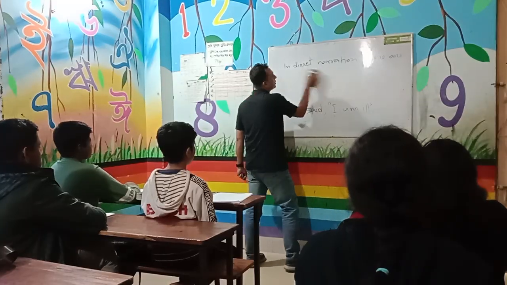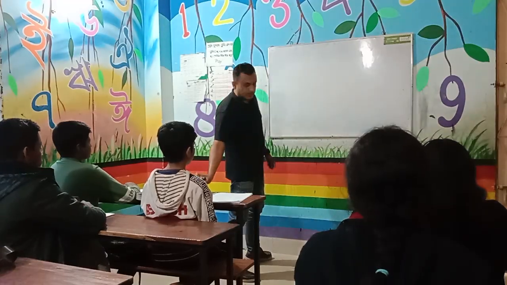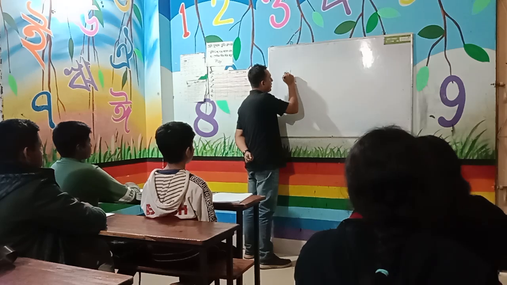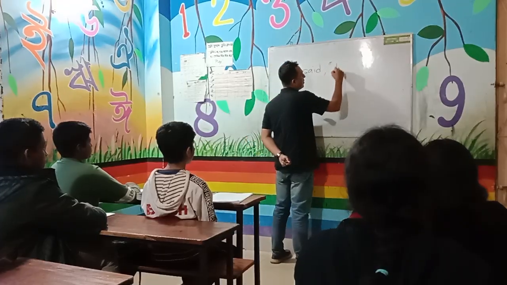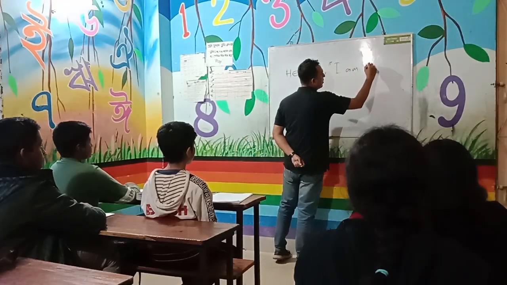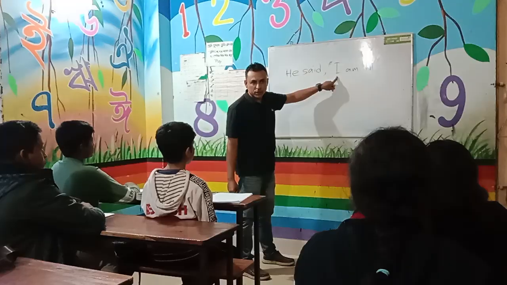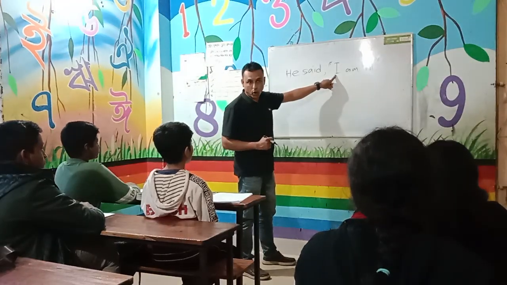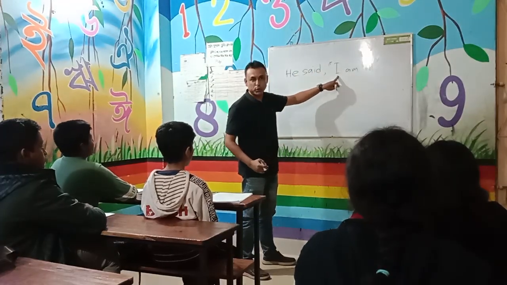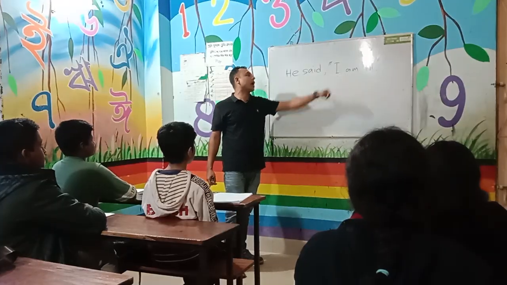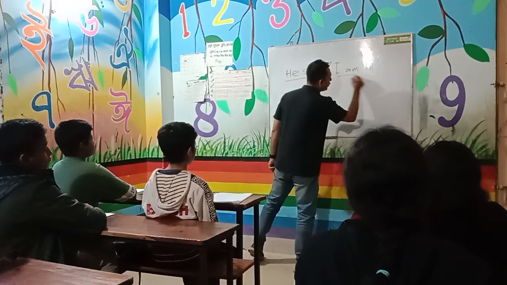What is the example? He said, "I am ill." You all know that after a comma we always use a lowercase letter, I mean a small letter. But if the reported speech is within inverted commas, you always have to put a capital letter. So there are two parts: the reporting verb and the reported speech.